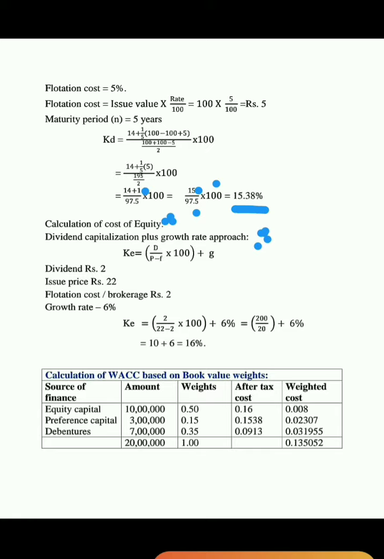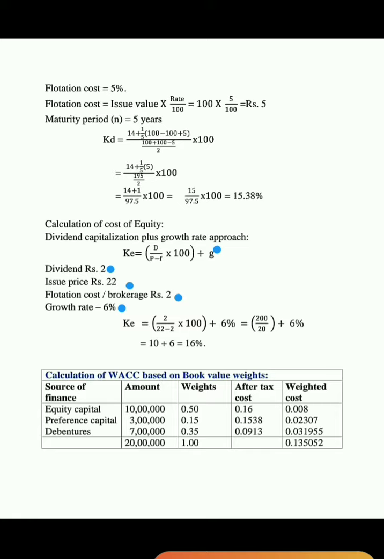So the formula is Ke is equal to D divided by (P minus F) into 100 plus g, that is the growth rate. Dividend per share is 2, issue price P is rupees 22, flotation cost or brokerage cost is rupees 2, and the growth rate is 6%.